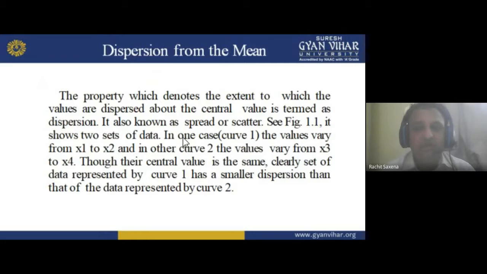Now, dispersion from the mean. We can calculate dispersion from the mean with the figure given below. The property which denotes the extent to which the values are dispersed about the center value is termed dispersion. For example, I am getting the mean value 5, but if I make a curve, I am not getting values nearer to 5. I am getting 4.2, 4.3. So it is dispersion.